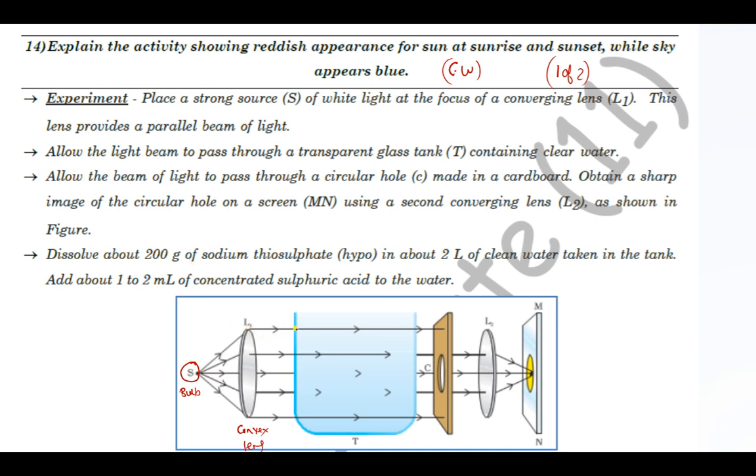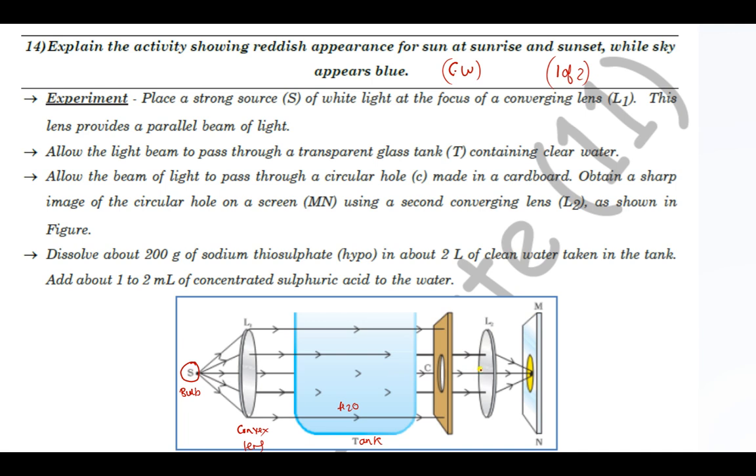Now this parallel beam of light is allowed to pass through this tank, right? Let us read. Allow the light beam to pass through a transparent glass tank containing clear water. So this is having clear water, H2O. This T for tank. These light rays are traveling through the clear water. Allow the beam of light to pass through a circular hole C made in a cardboard. See, this is a cardboard, there is a hole C, and out of many rays, only a few rays will be allowed to travel from here, just to sharpen the image.